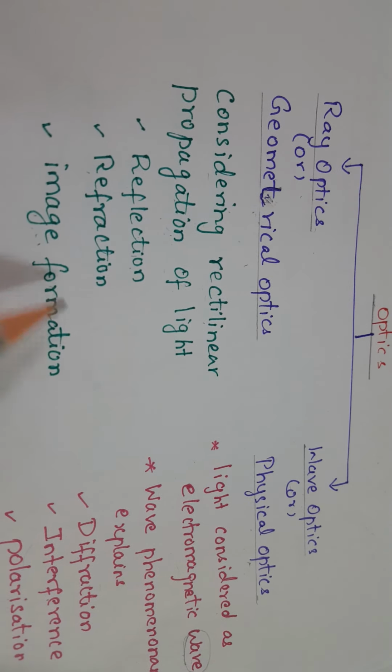What is this angle, children? That is nothing but i plus r, right? So 180 minus i minus r, and i and r are equal, so instead of r, I can write i. So 180 minus 2i. So delta is 180 minus 2i. So what is the angle of deviation, children? It is the angle between the undeviated ray and the reflected ray. Delta is 180 minus 2i.